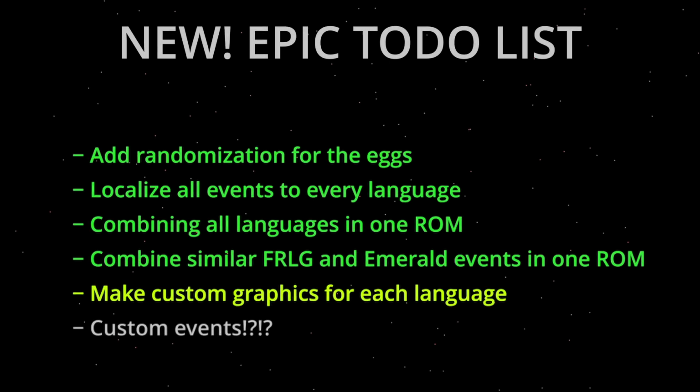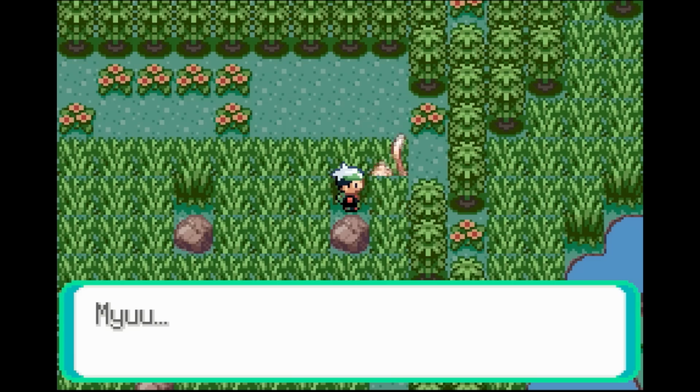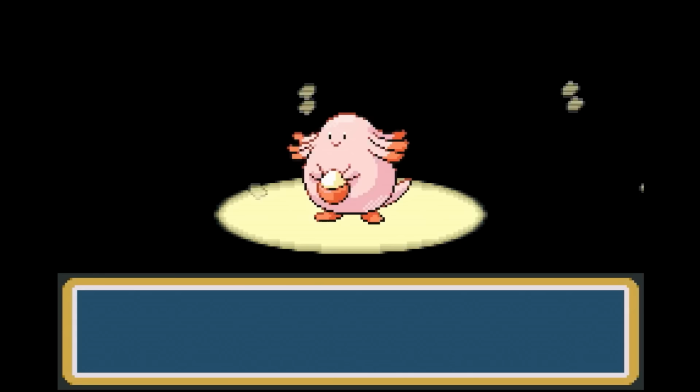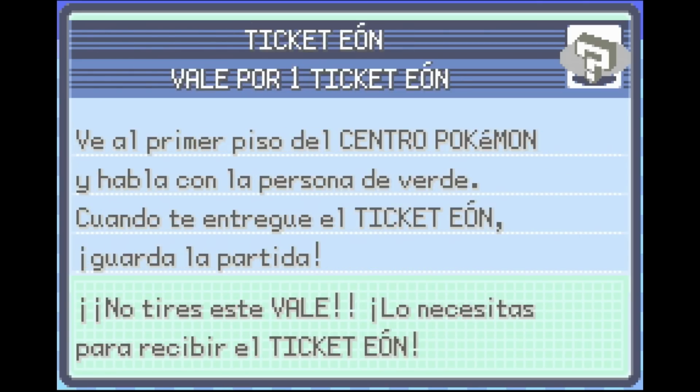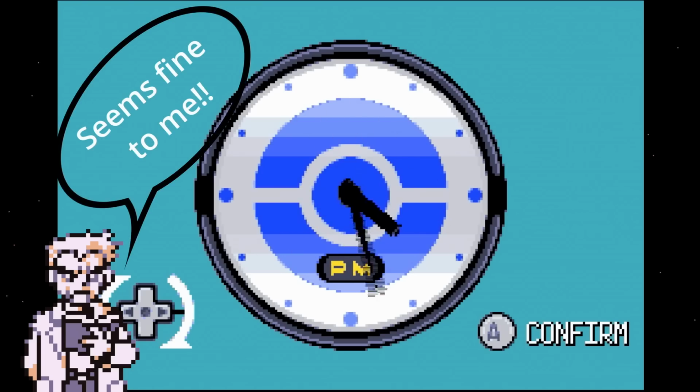And that finishes the translations and randomization for each ROM. Every event that was ever released and even unreleased events are now localized for each language. Now last on our list, let's take a look at the clock. Perfect. We still have enough time.